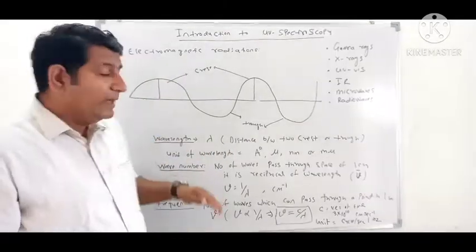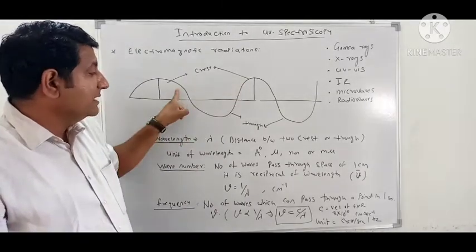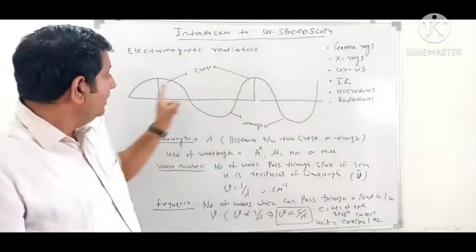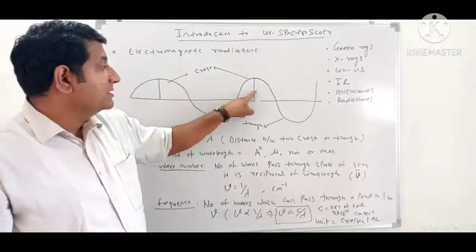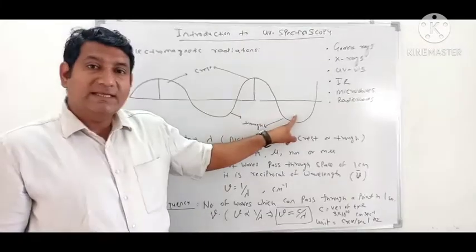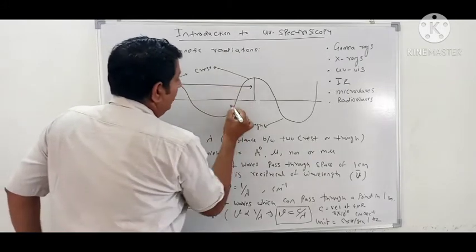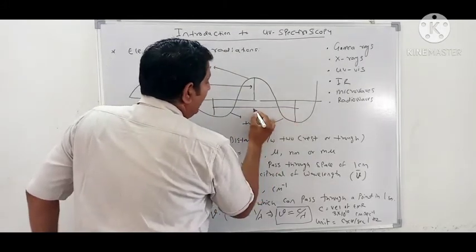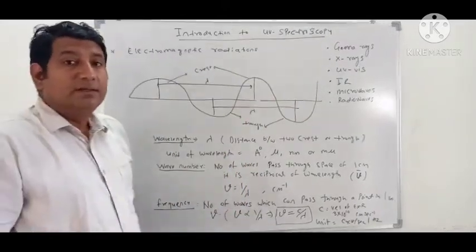Wavelength can be defined as the distance between two consecutive crests or two consecutive troughs in a wave. For this electromagnetic wave, you can see two consecutive crests or two consecutive troughs. The distance between these two consecutive crests, or between two consecutive troughs, is known as wavelength.